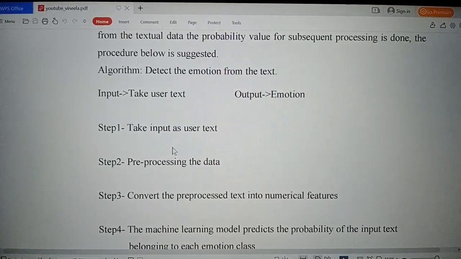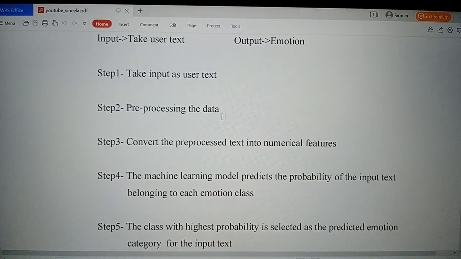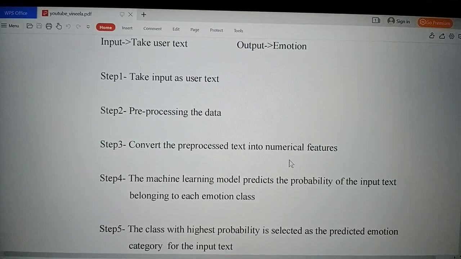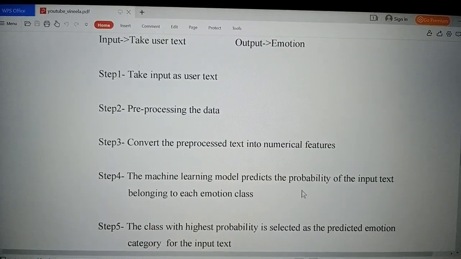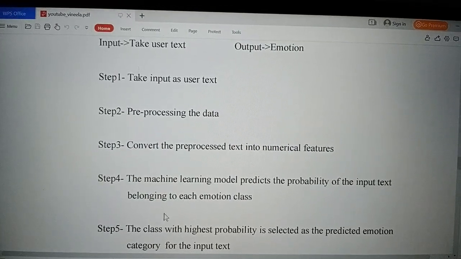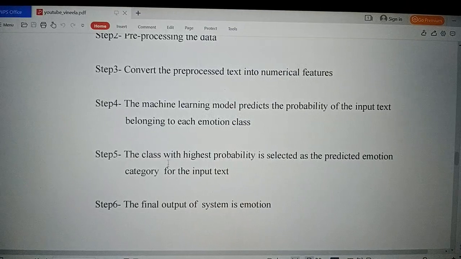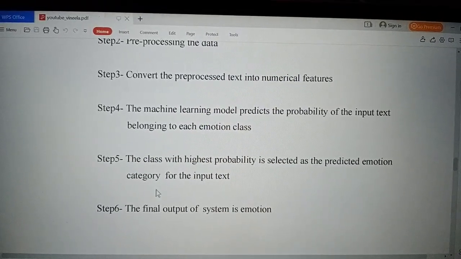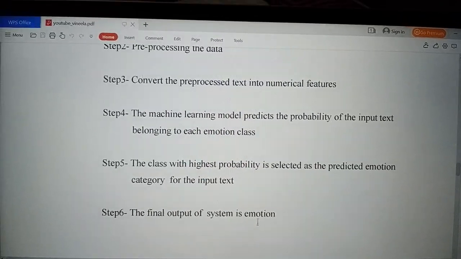First step is to take input as user text. Second is to pre-process the data. Third is to convert the pre-processed data into numerical features. Fourth, a machine learning model predicts the probability of the input text belonging to each emotion class. Next, the class with the highest probability is selected as the predicted emotion category for the input text. Finally, the output of the system is the emotion.